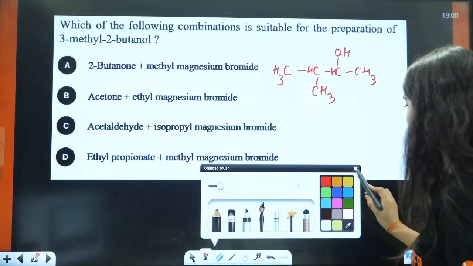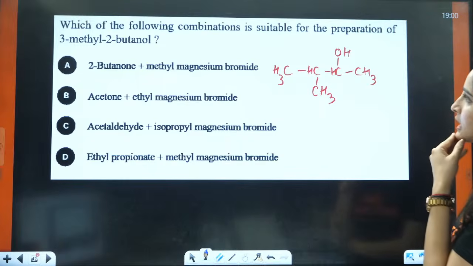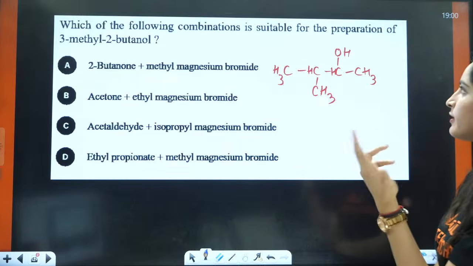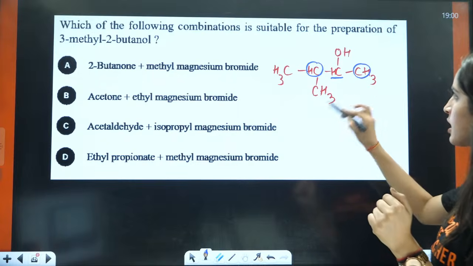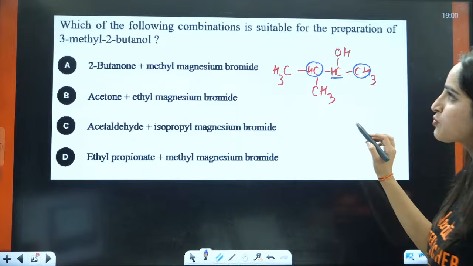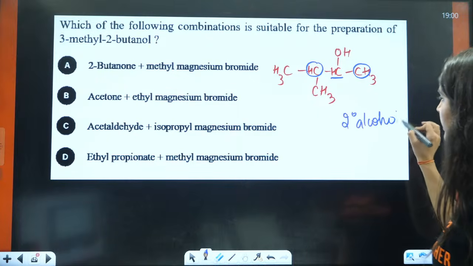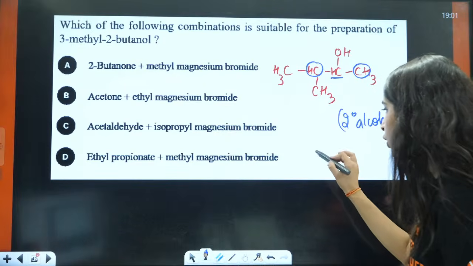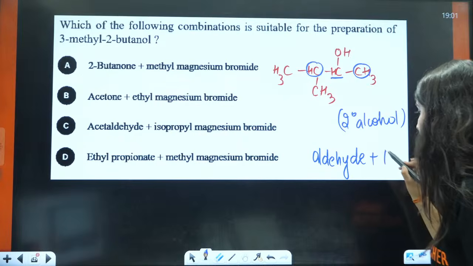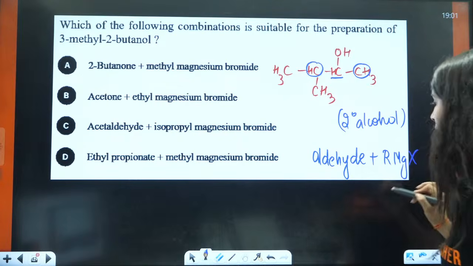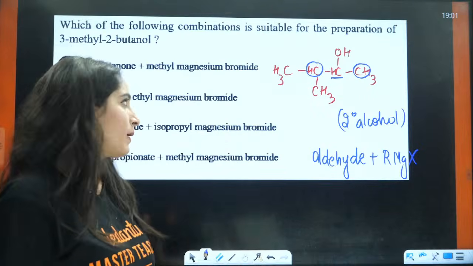Now, I know what they are forming here. They are forming which kind of alcohol, 1 degree, 2 degree, 3 degree? This OH is attached to that carbon, which is further attached to only 2 carbons. So this is basically a 2 degree alcohol. For 2 degree alcohol, I will need one aldehyde except for methanol, plus I will need RMgX. Now I need to understand what should be my Grignard reagent and what should be my aldehyde.